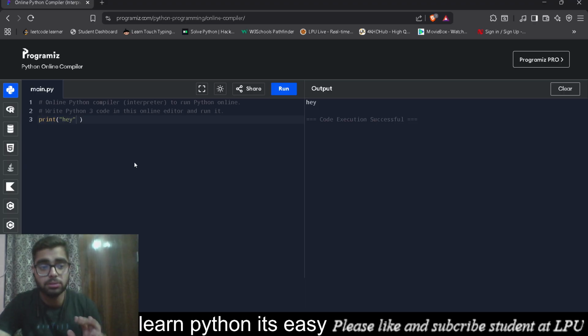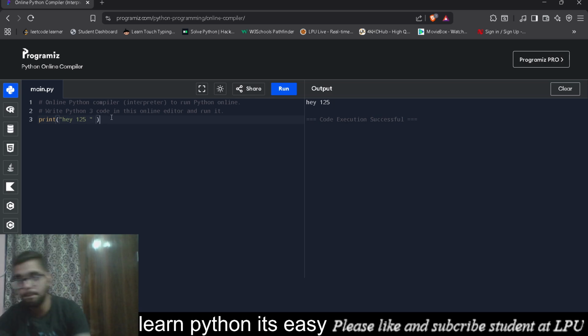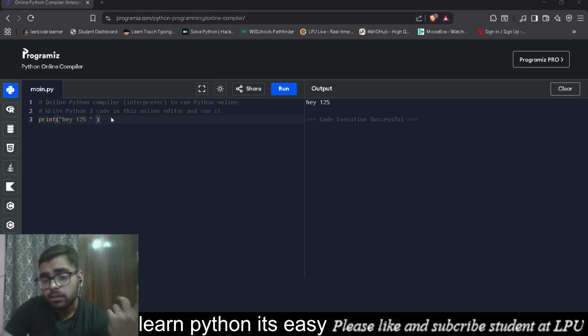Okay. But remember one thing. If you're not doing any mathematical operations, you can write the numerics in this code. So it's hey 125, it will print hey 125. That's how we print. So you have learned your first code, your first tool, how to write and how to work on it.